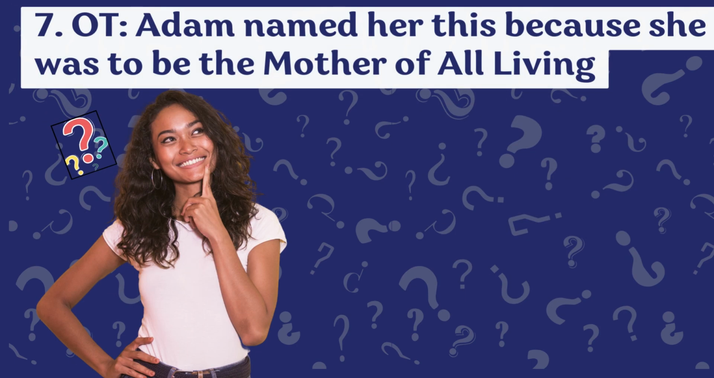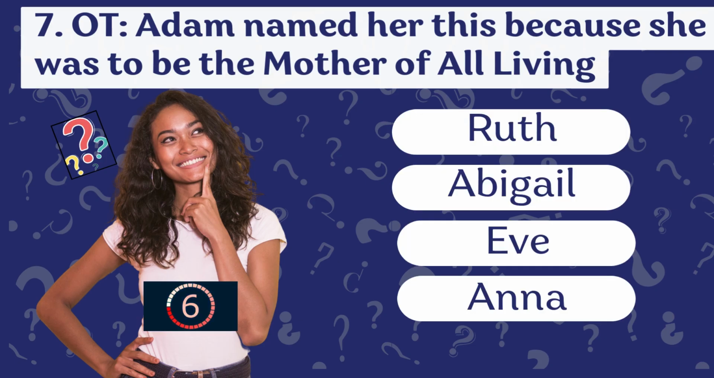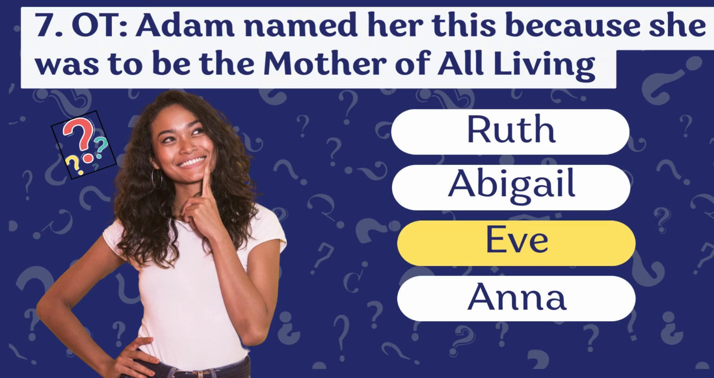Question 7. Adam named his wife this because she was to be the mother of all living. Did he name her Ruth, Abigail, Eve, or Anna? Adam named her Eve, as seen in Genesis chapter 3, verse 20.